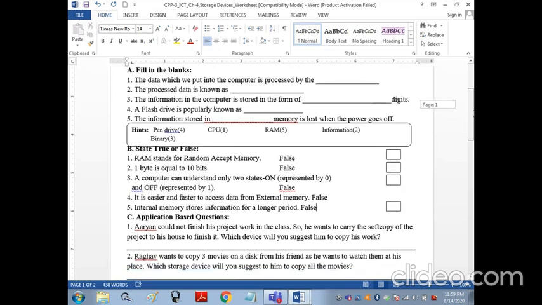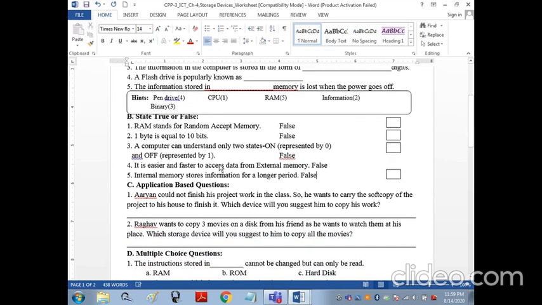Now, application based question. Aryan could not finish his project work in class, so he wants to carry the soft copy of the project to his house to finish it. Which device will you suggest him to copy his work? To move your data from your workplace to home. Which one is the very smallest and easy to carry device? That is pen drive.